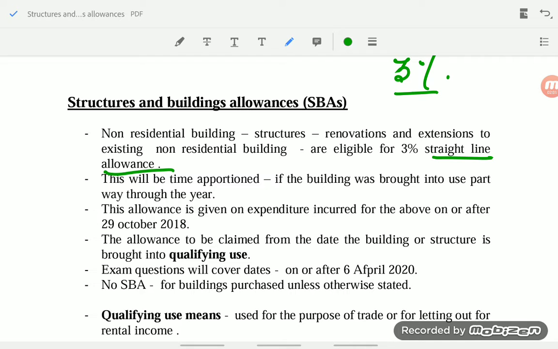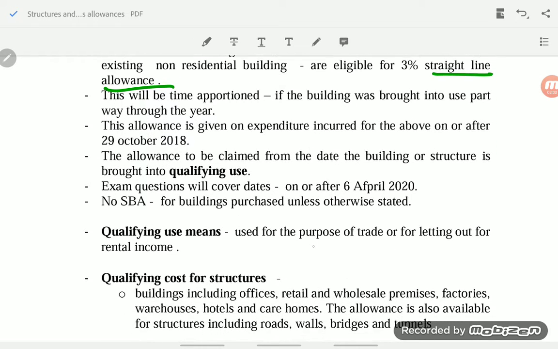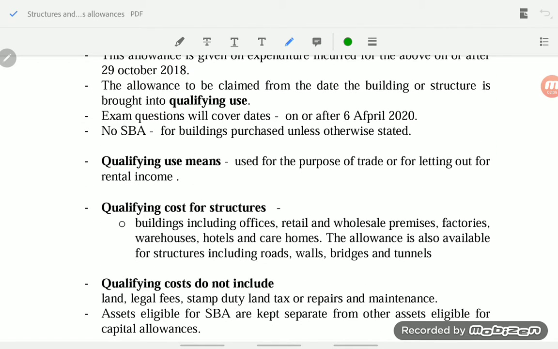What is meant by qualifying use? Qualifying use is mainly use for trade purpose. It is not for residential purpose. A simple way to say it: non-residential purpose includes using the building or structures for trade purpose, or using it for letting out for rental income. Trade purposes, non-residential purpose, only then is 3% SBA eligible.